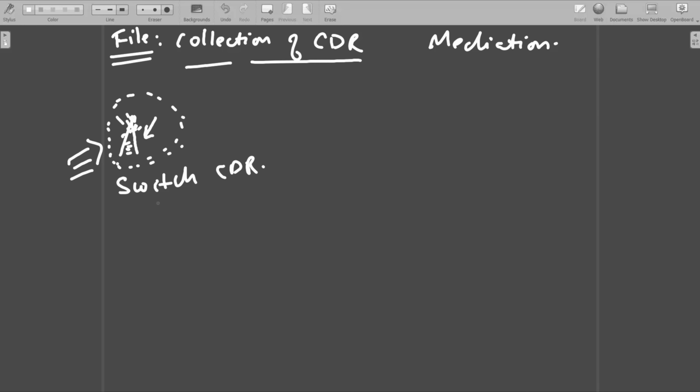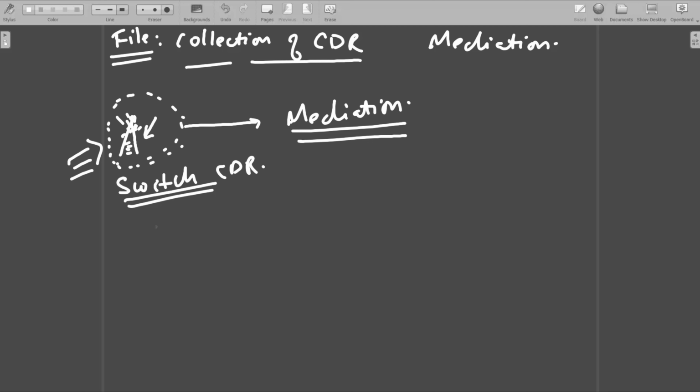This switch CDR you cannot read. It's completely in an encoded format, and it is not easy to read. So once this CDR is received by the mediation system, there are some decoders that act on the switch CDR. Why? Because your switches or MSC may be of Nokia, Ericsson, NSN, Huawei, ZTE, and others.